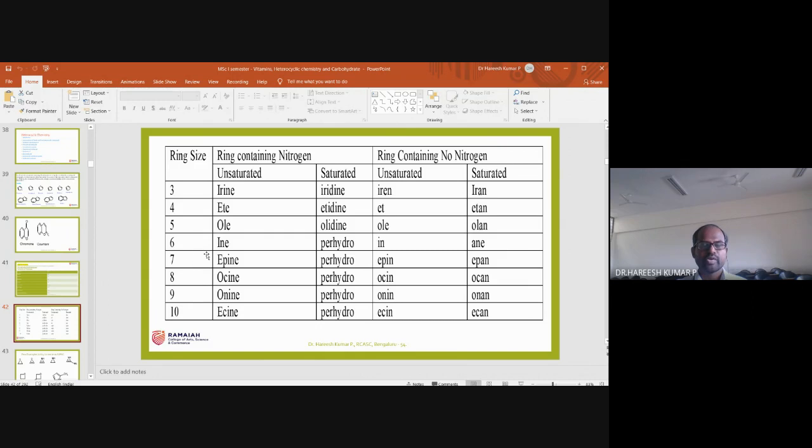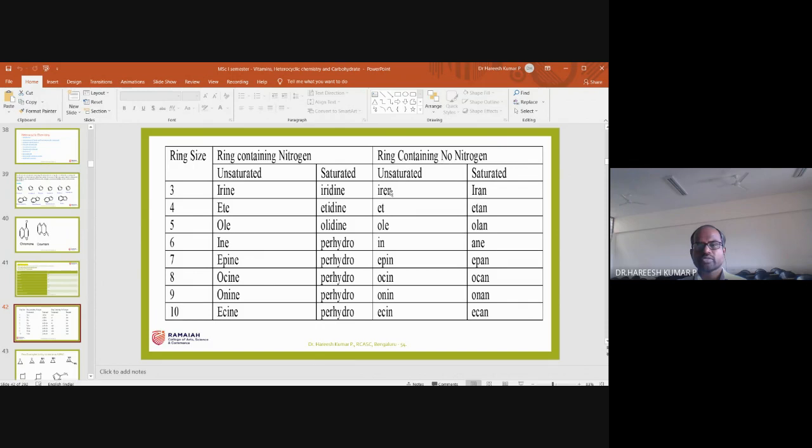For a seven-membered ring, the suffix is epine, and for an eight-membered ring, ocine. In this semester you are only learning the IUPAC nomenclature for 7-membered and above rings, but in your fourth semester you will also learn about the synthesis of higher-membered heterocyclic compounds.